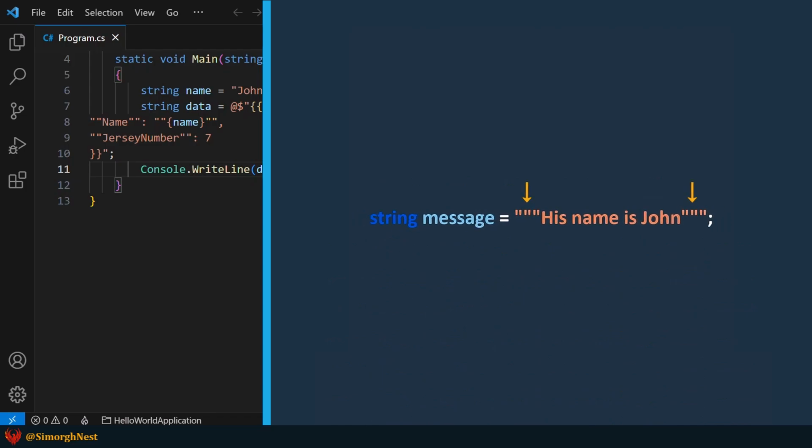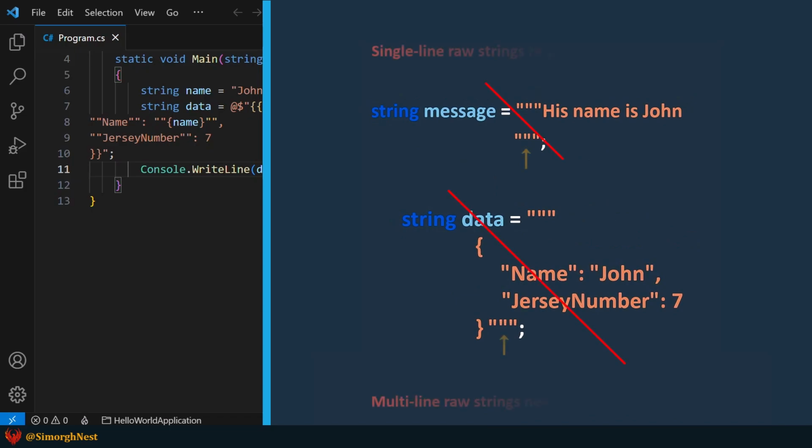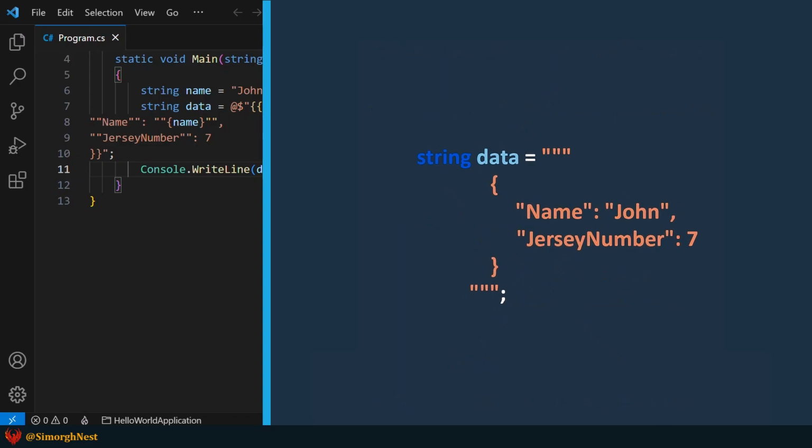By doing this, the triple and quad double quotations become part of the string. Note that, for a single line raw string, the opening and closing quotations must appear on the same line. On the other hand, if we want to create a multi-line raw string literal, we must place the opening and closing double quotations on separate lines. If we do not follow this convention, we may encounter an error, as the compiler will not recognize the string as a raw string literal. One of the benefits of using raw string is that we don't need to escape any character, including double quotations. This makes it easier to write and read code.